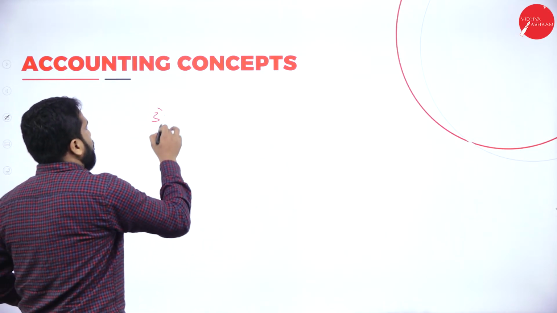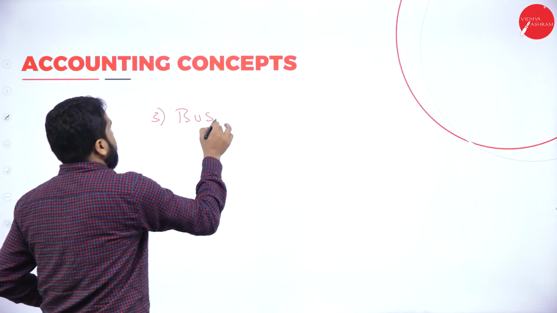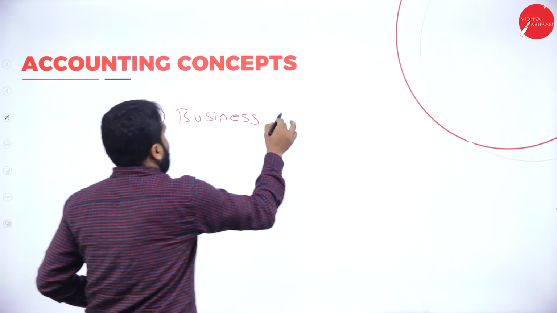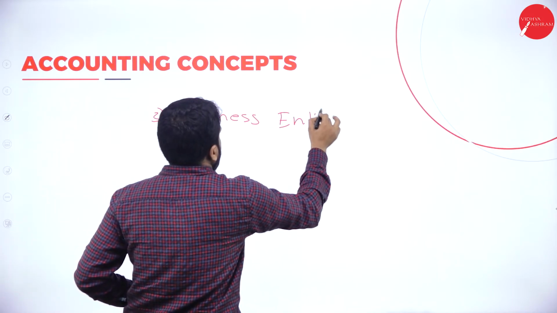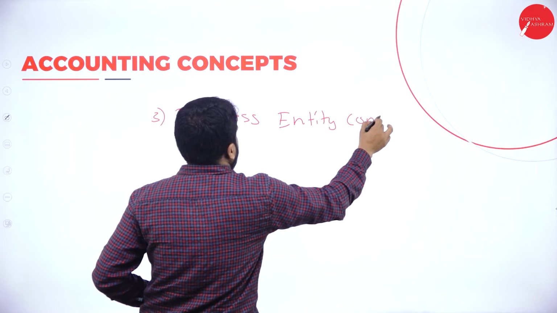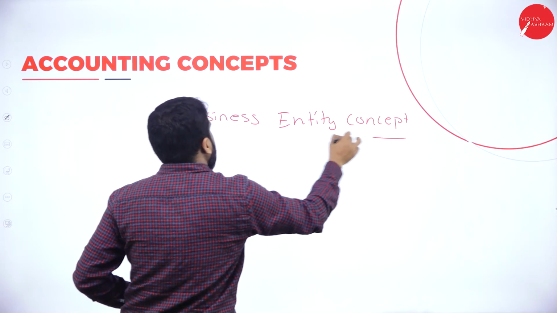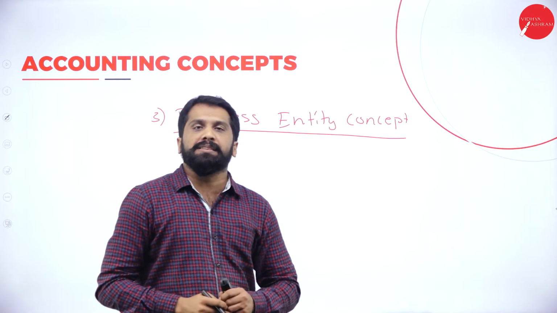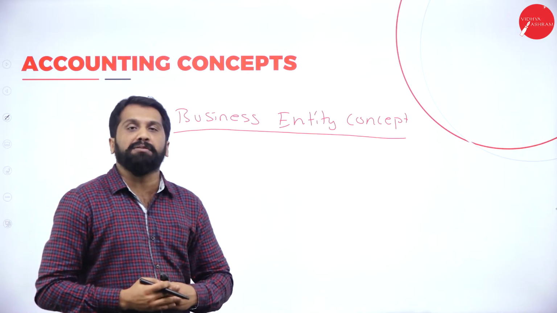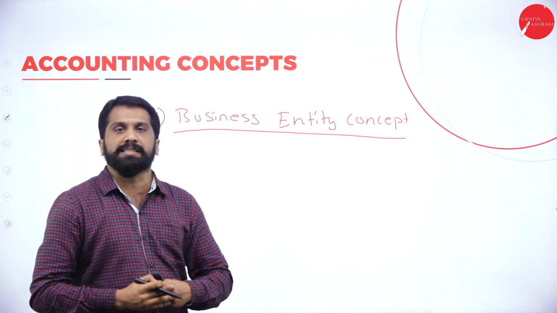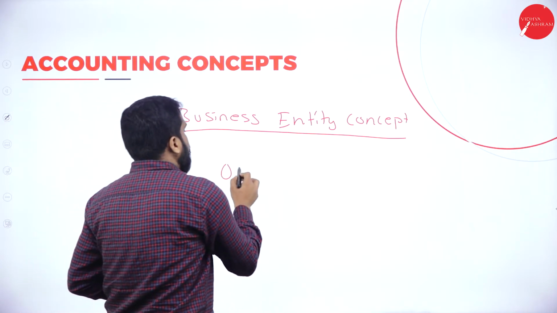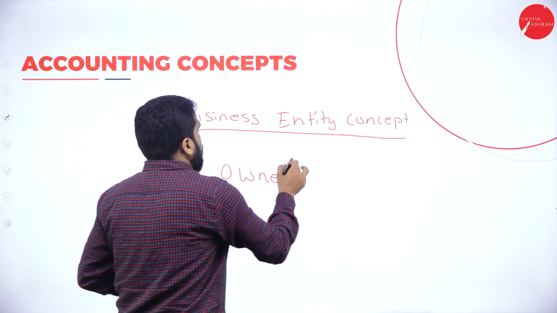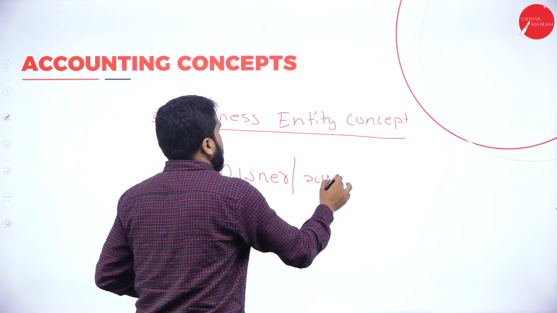Your third one, business entity concept. Business entity concept means if you have started a new business, then you will be the owner. Your business will be XYZ.